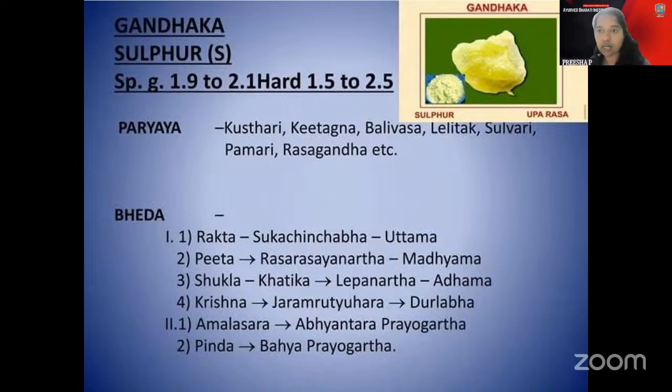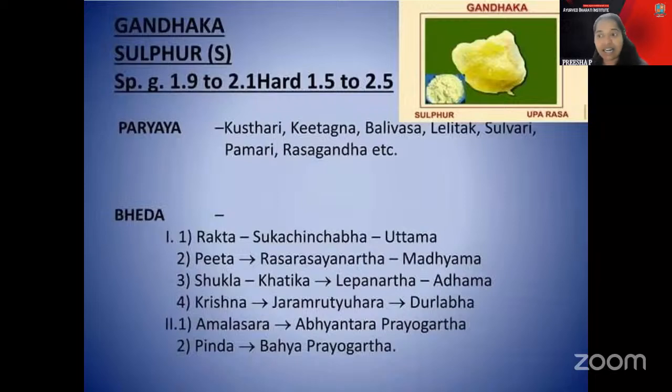How you have to understand is that you remember the Pinda Taila. Pinda Taila is always used externally, never used internally. So Pinda is Bahya Prayoga, and automatically you will get Amalasara as Abhyantara Prayoga. Then the other classification according to Rasaratna Samuchya is Shukachanjanipa, Pita Varna and Shukla Varna.